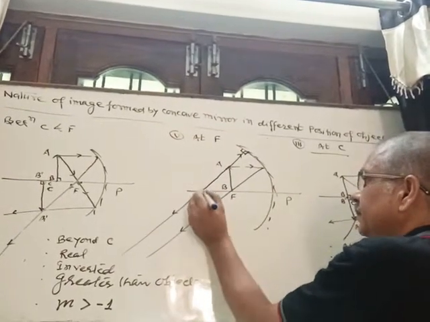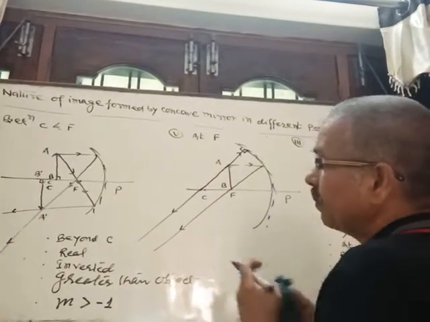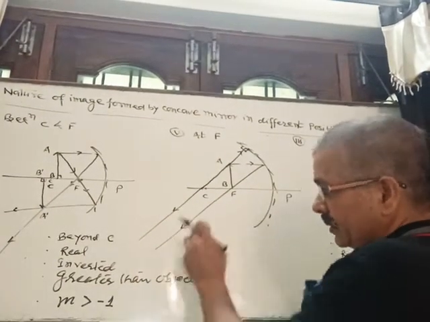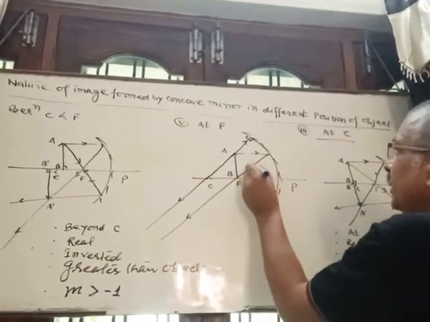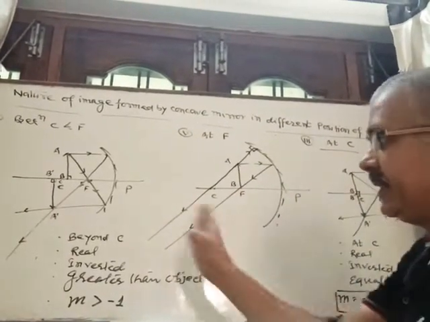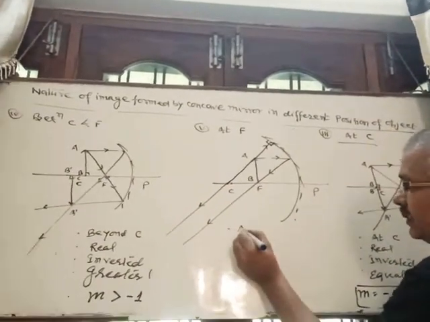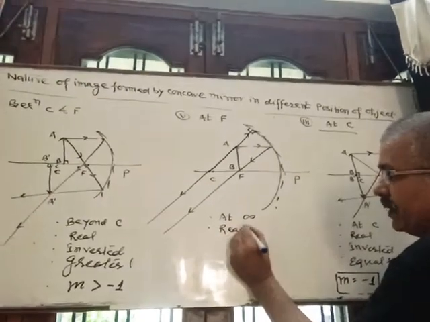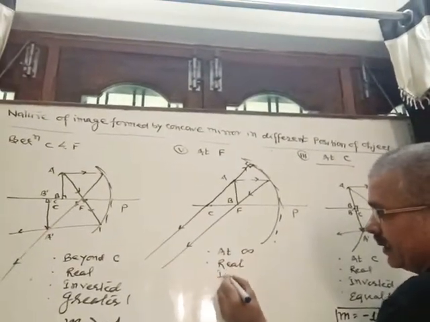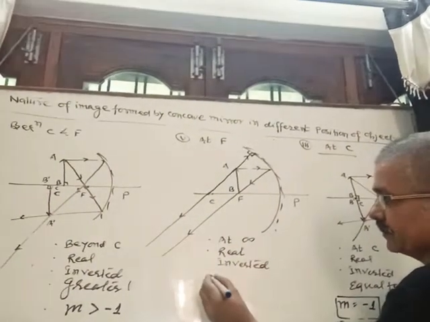See here, both reflected rays are parallel. Remember it, both reflected rays should be parallel here, and if both are parallel, then they meet at infinity. So image is formed at infinity. Real because it is in front of the mirror, remains inverted because it is real. Real images are always inverted.